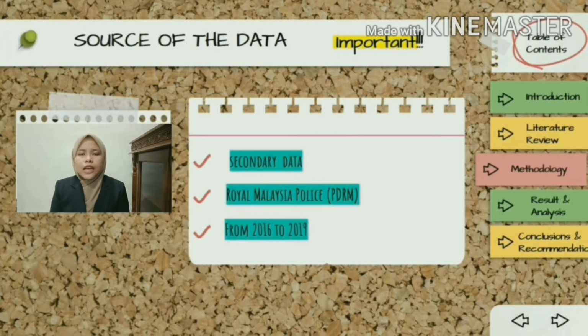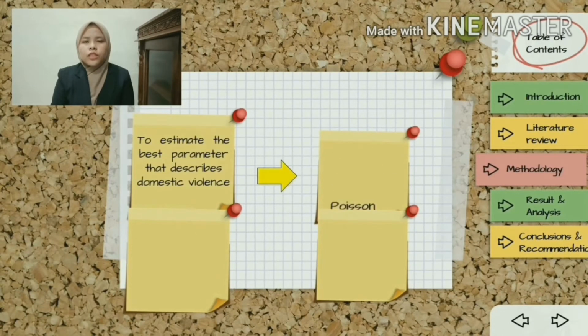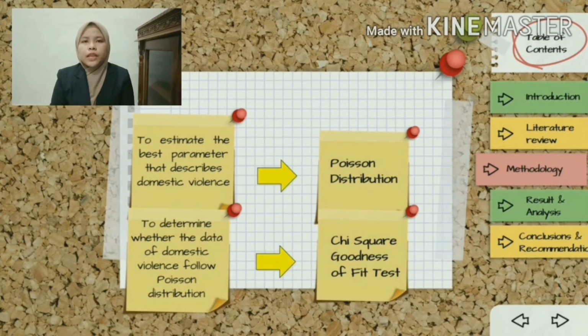We categorize the data as nominal data since we use the data from January 2016 until December 2019 as our subject of interest. Next, we use Poisson distribution to estimate the best parameter, which is lambda, that describes the domestic violence. To estimate the parameter, we use the method of moments and the method of maximum likelihood. Thus, to determine whether to choose the lambda value between MOM and MLE, we also calculate the mean square error, MSE. We choose the lambda for the method that has the lowest MSE value to be the best parameter that will be